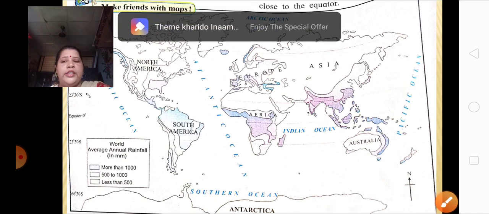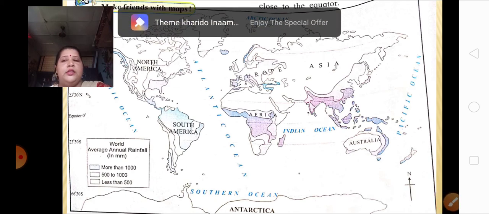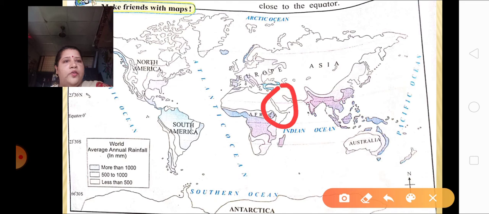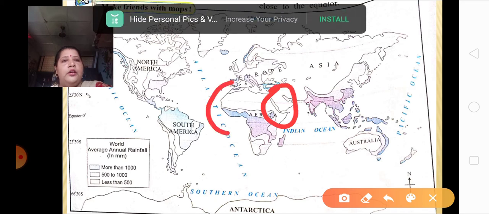Now the next question. Why does the eastern part of Central African continent get less rainfall than the western part despite its location close to the equator? Why is the eastern part of the African continent getting low rainfall than the western part?